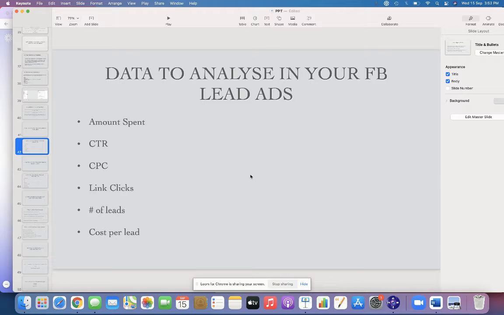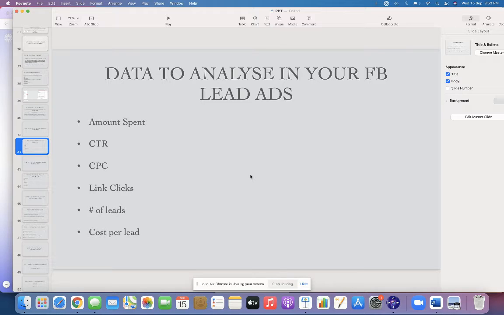How your link or your campaign has performed, that is what we call click through rate. And the third one is the cost per click. Cost per click is nothing but, for one click, how much has been spent. If suppose 10 people are clicking, what is the cost per click, right? So that data you need to check.